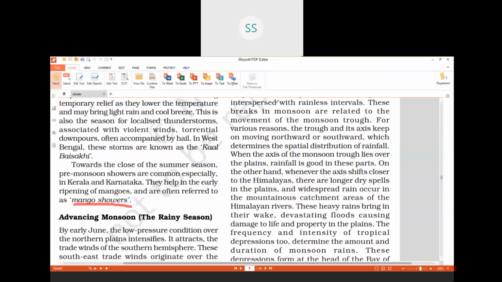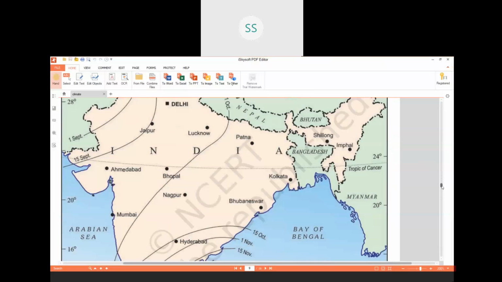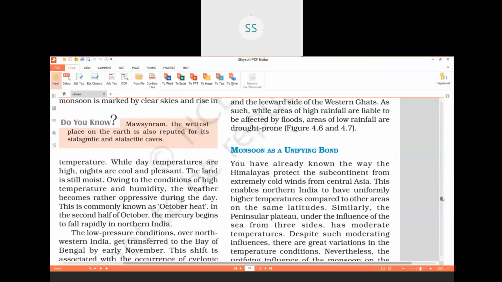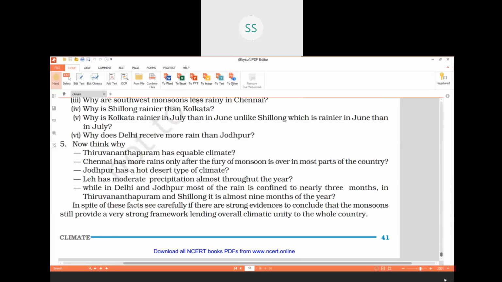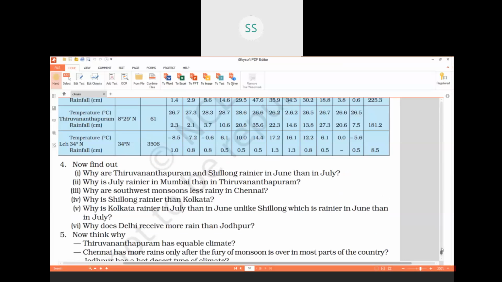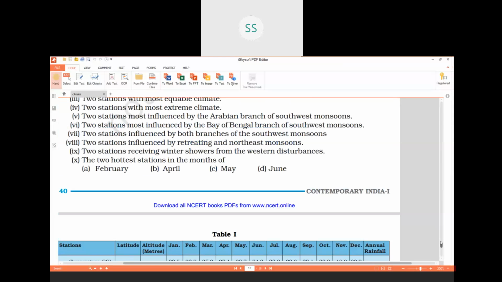And we now come to completely the last part, advancing monsoon, retreating monsoon. All these, children, we have already done from the figures. So we come to the last part of the chapter, and that's your distribution of rainfall.